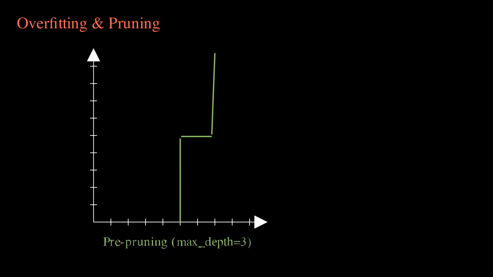There are two main strategies. The first is pre-pruning. By hyperparameter tuning the max depth or setting a min samples leaf threshold, we artificially force the tree to stop growing early.